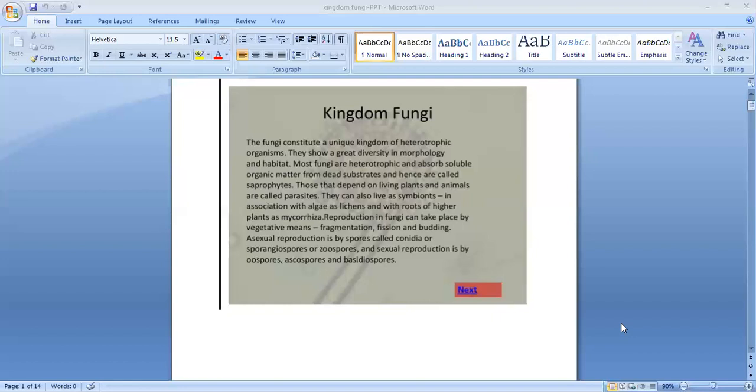The 4 classes are Phycomycetes, Ascomycetes, Basidiomycetes, Deuteromycetes. So which are the 4 classes? Phycomycetes, Ascomycetes, Basidiomycetes and Deuteromycetes. We will learn about each class one by one.